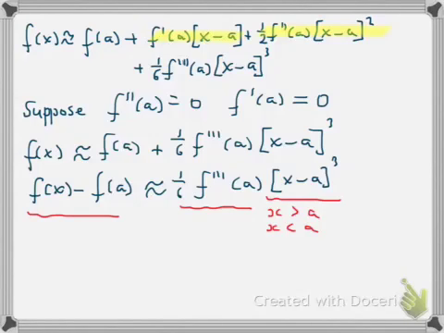So when x minus a is positive, then f of x minus f of a will be positive, and when x is less than a, or x minus a is negative, then f of x minus f of a will be negative. And that'll change if f triple dashed a is negative. So we've either got the case where the curve looks like this, or the curve will look like this. And that gives us a point of inflection.